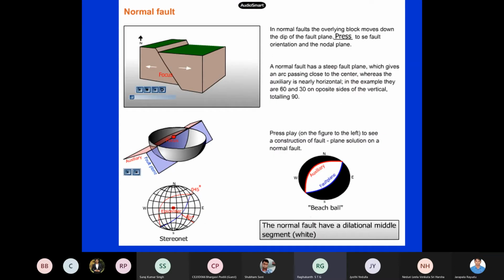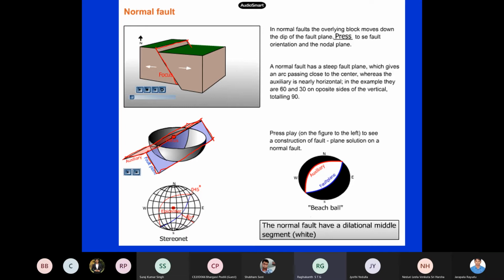Okay, so now to describe faults, say, so now this is my fault. Okay, so now I have to describe this fault plane. So now using my stereograph projection, I assume that this fault is located here. This is my fault plane, the main fault plane. And because shear stresses are complementary, I will have an auxiliary plane also, at 90 degrees or whatever. The auxiliary plane will also be there.